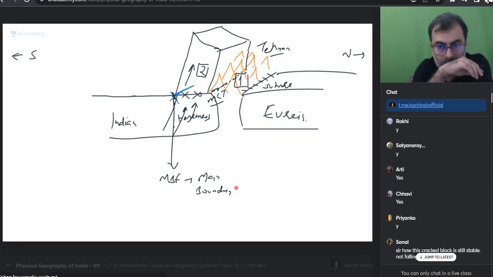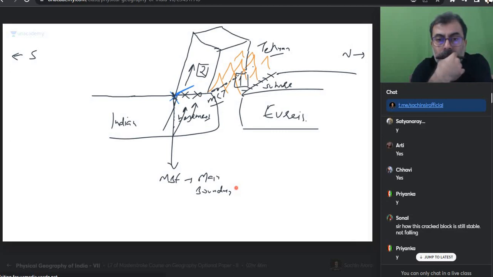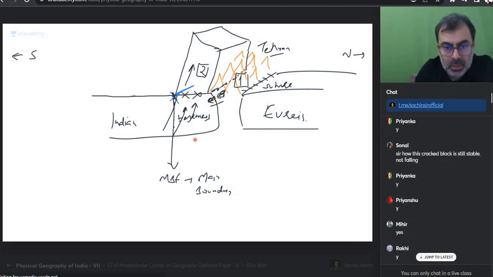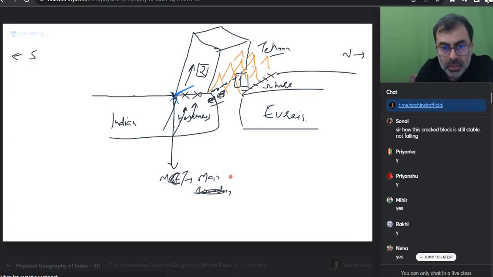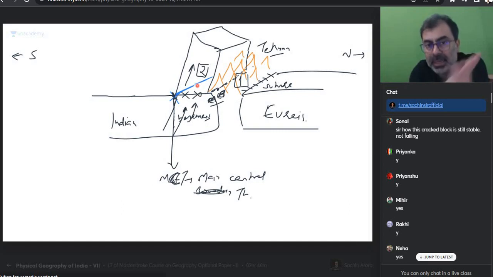Yes. So how this crack block is still stable, not falling perfectly. How this block is still stable and not falling, उसको भी करते हैं. यहाँ तक clear है? ठीक है. इसको हम MCT नहीं कह रहे, इसी को MCT सॉरी, इसको हम MCT कह रहे हैं. Main central thrust. Let's forget that. वो नहीं दिख रहा है, ये दिख रहा है सबको. यहाँ पे तो दिख जाएगा everyone. We are not able to see that. Is that visible? ये possible है.